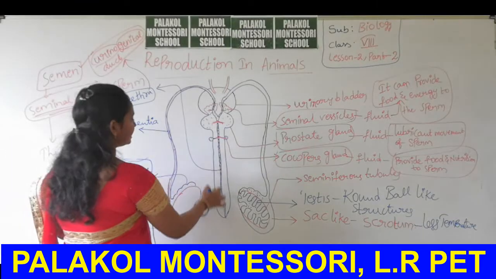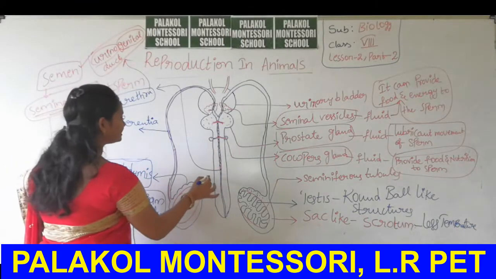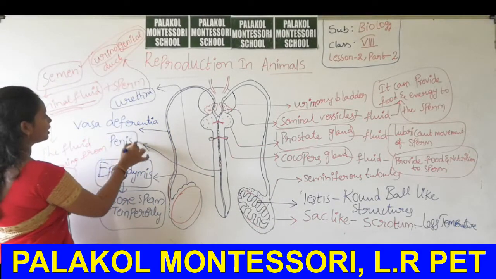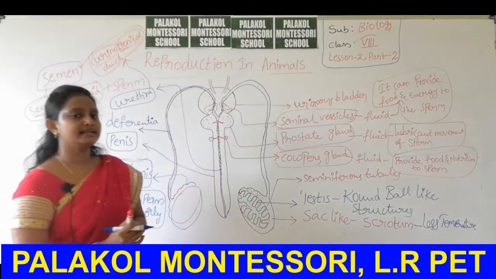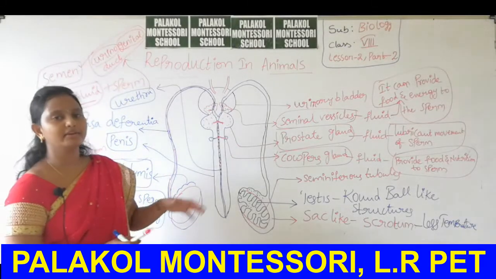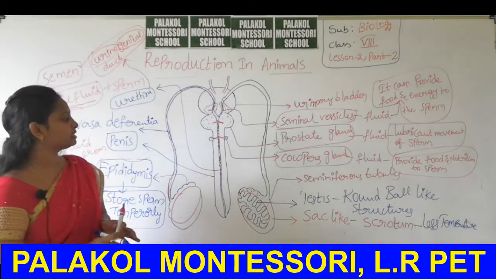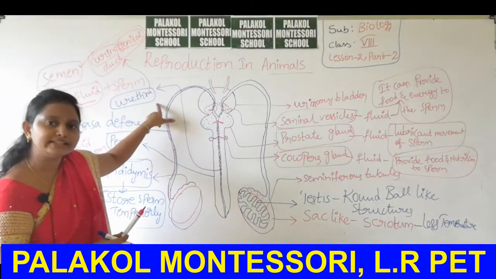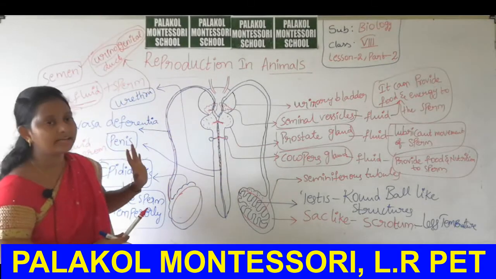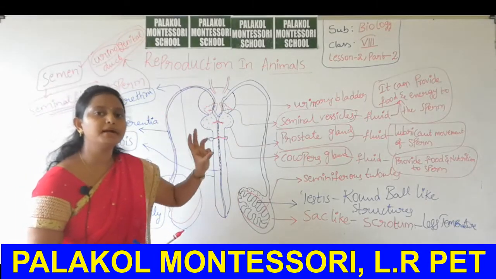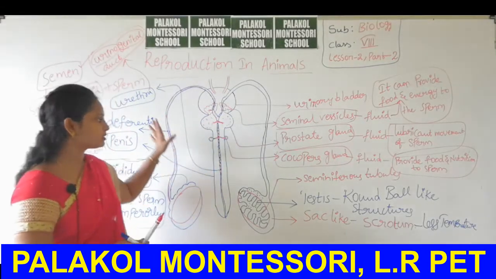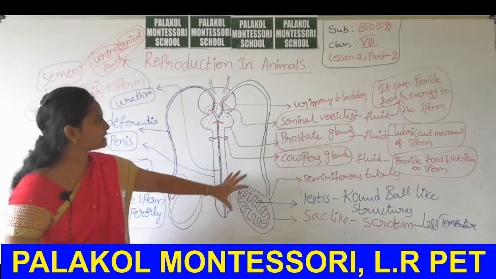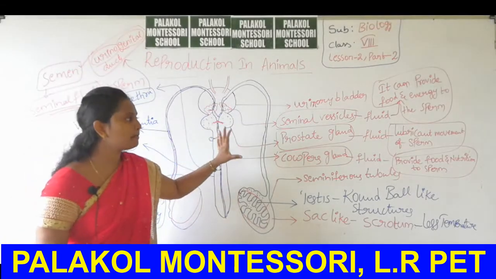Okay, the urethra is present in a tube-like region, this is called penis. This is a male copulatory organ. The penis is involved in the copulation process. So it is a tube-like structure. Inside this tube-like structure, a common duct is present, that is called urethra. Why is it called urinogenital duct? Because it can send both sperm and urine commonly. This is the reproductive system present in humans, especially in males.